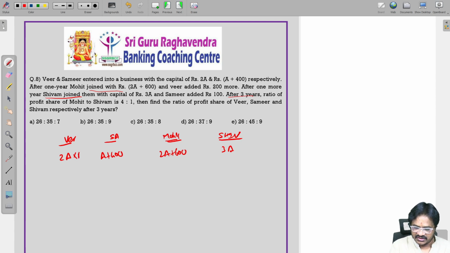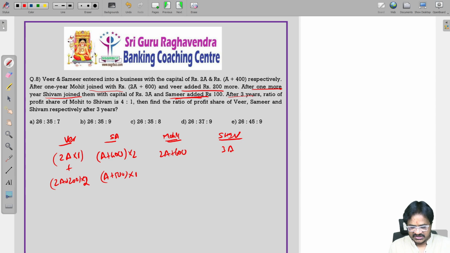After 1 year, Veer added 200. So after 1 year it will be 2A plus 200. That also for an additional 2 years. Why? Because we are taking the profit after 3 years. Then if you come to Samir, this A plus 400 will be for 2 years. After 2 years, that means after 1 year, 1 more year, Shivam joined. Samir added 100 rupees extra. So this will be A plus 500, balance 1 year.